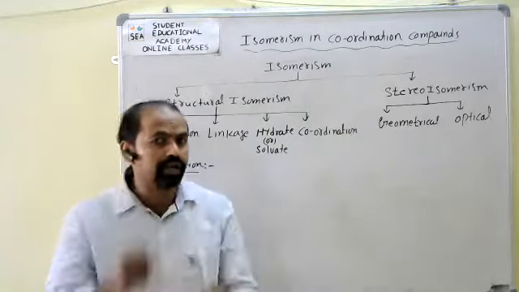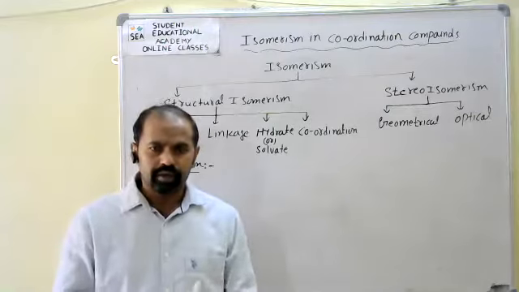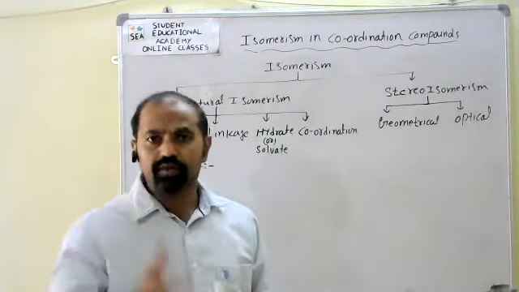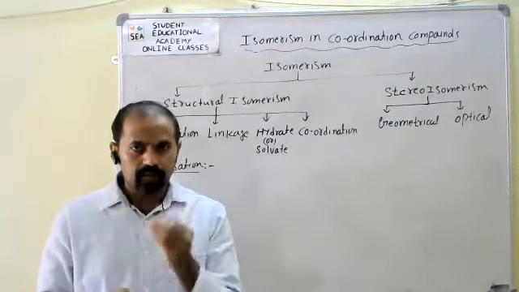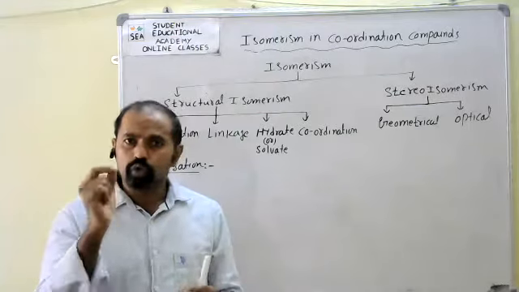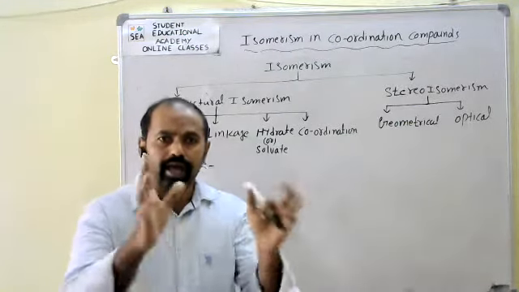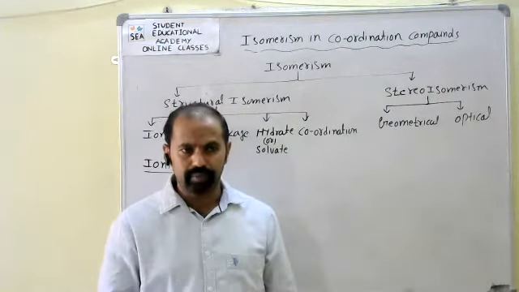That phenomenon is known as ionization isomerism.